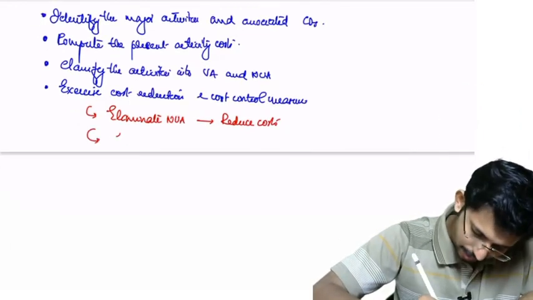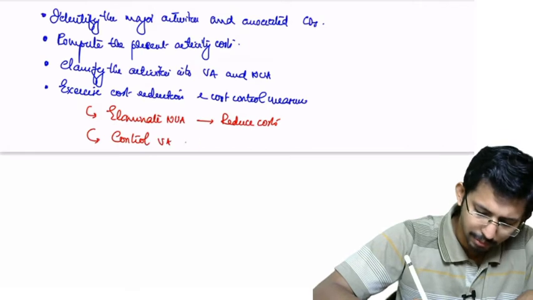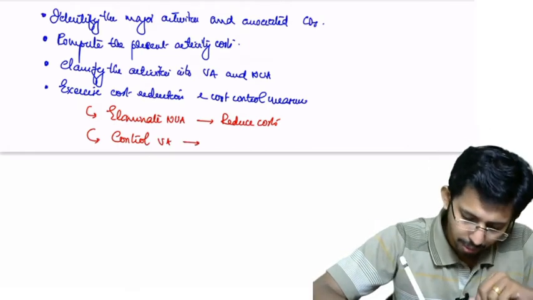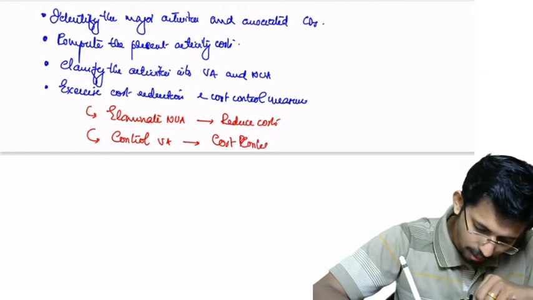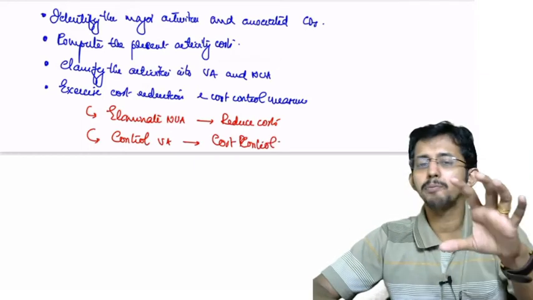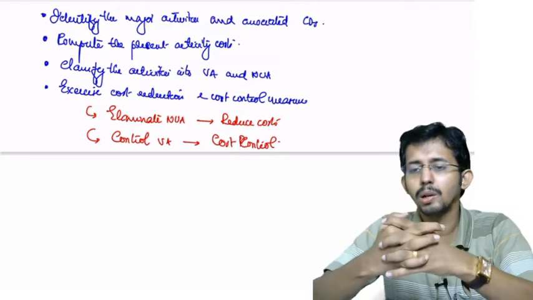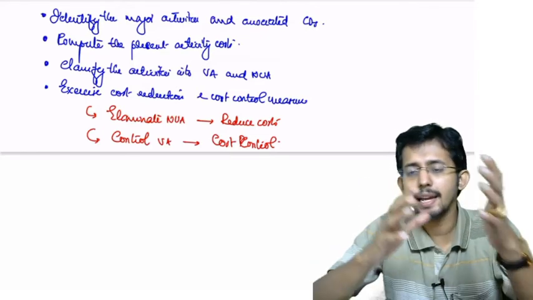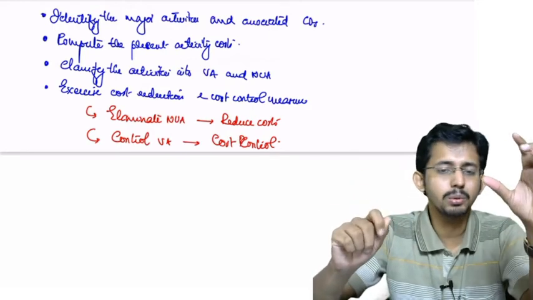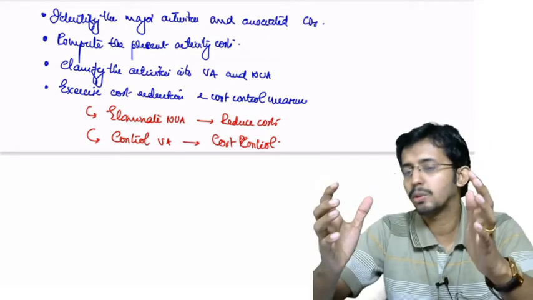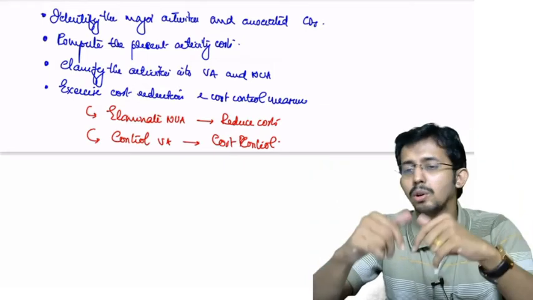Next, control VA. You can't eliminate, but you can control. So you are trying to do cost control. You are putting a cap on the cost associated with each value added activity. Yes, A is a value added activity, so the maximum cost that you can incur with respect to activity A is 2 lakh rupees per month. So you are putting a cap. So it is a cost control measure.